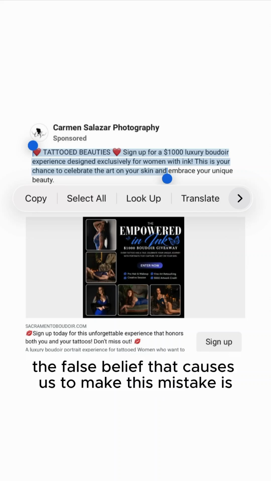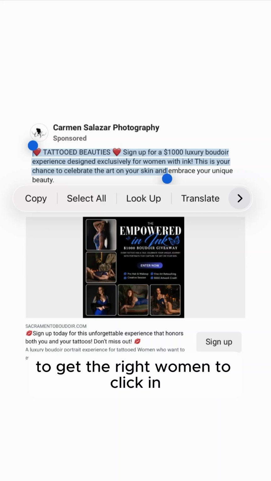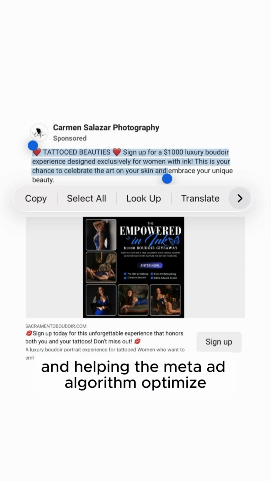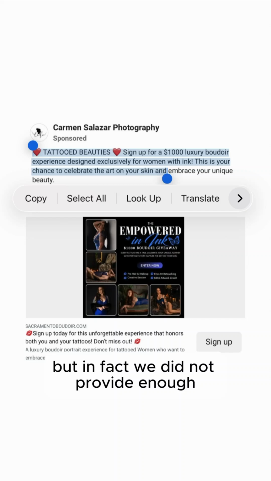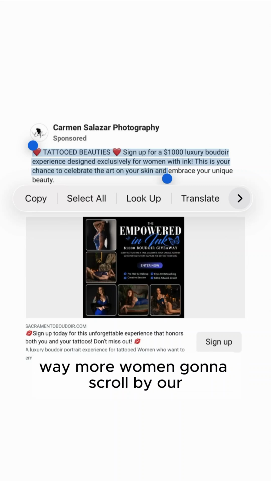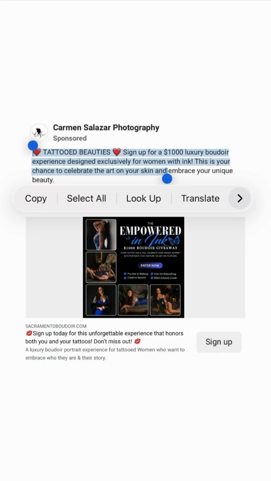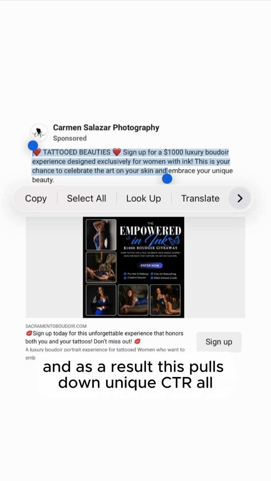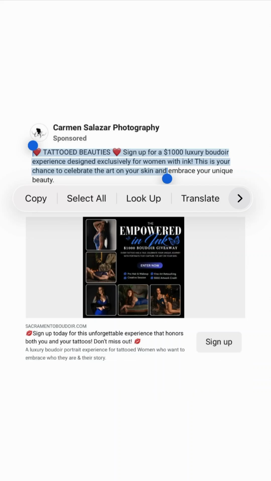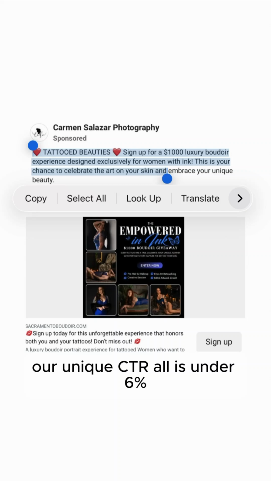So, the false belief that causes us to make this mistake is we believe we provide enough context to get the right women to click in and more of them, and more of the wrong women to scroll on by, and helping the meta ad algorithm optimize. But in fact, we did not provide enough context here. So the consequence of this is way more women are going to scroll by our Boudoir Facebook ad than necessary. And as a result, this pulls down unique CTRL, and it actually increases the likelihood that we have BLCS and increases the likelihood our unique CTRL is under 6%.